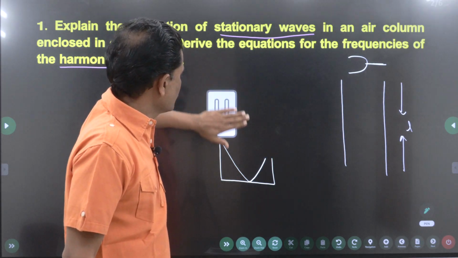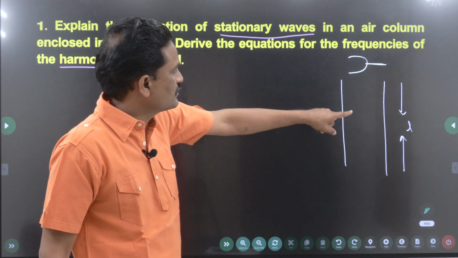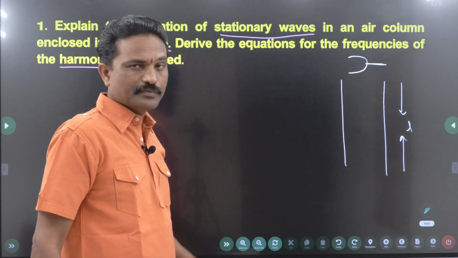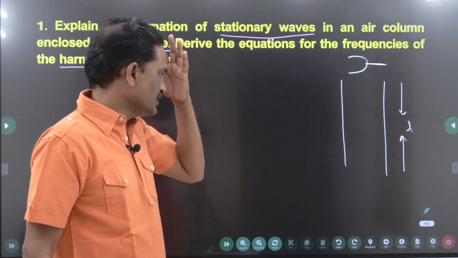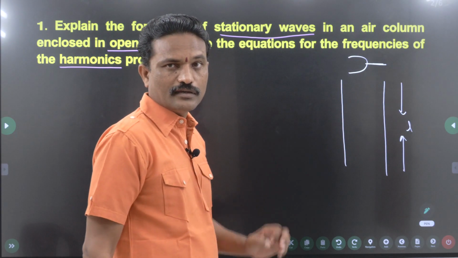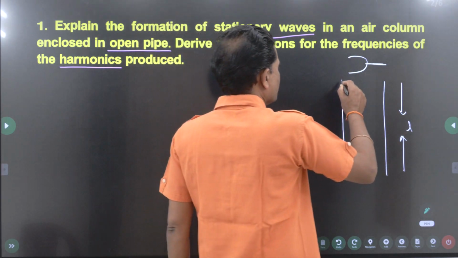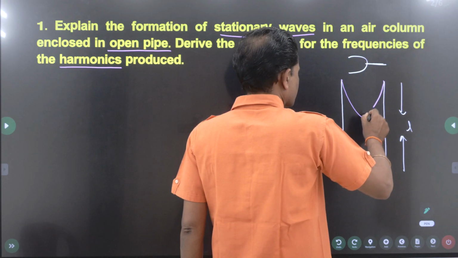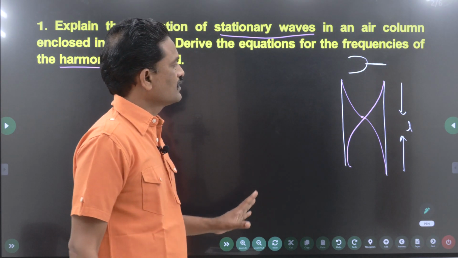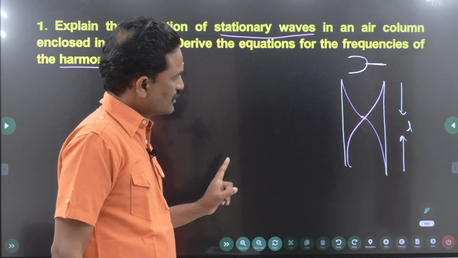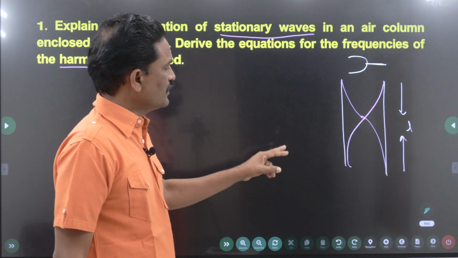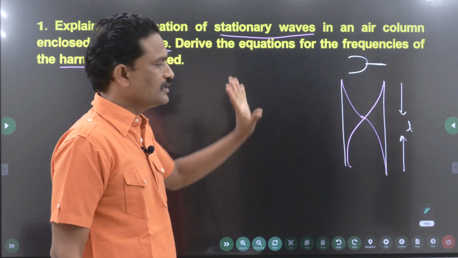So I take this pipe of length L. This is the organ pipe, that is, an open pipe. The minimum condition is that at the open ends I should get an antinode. So the possible mode of vibration is this one. This is the possible minimum. The necessary and sufficient condition is that I should have antinodes at both the ends.